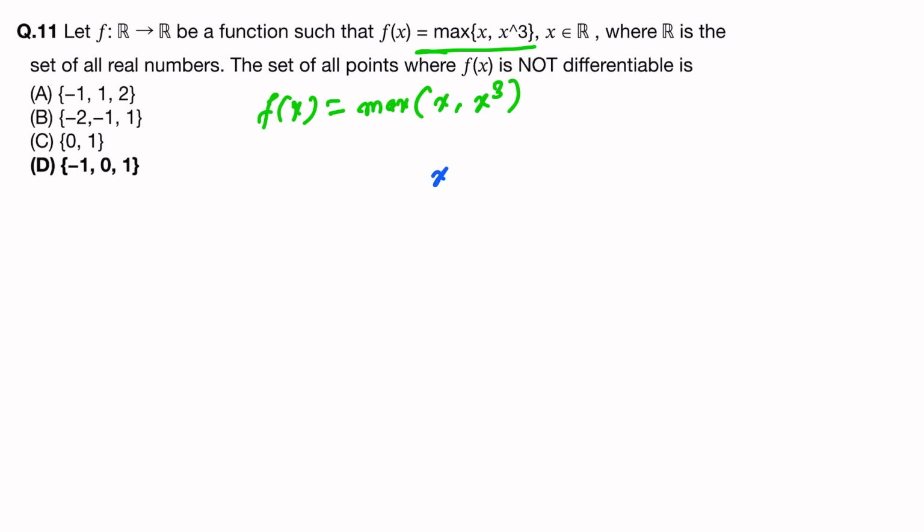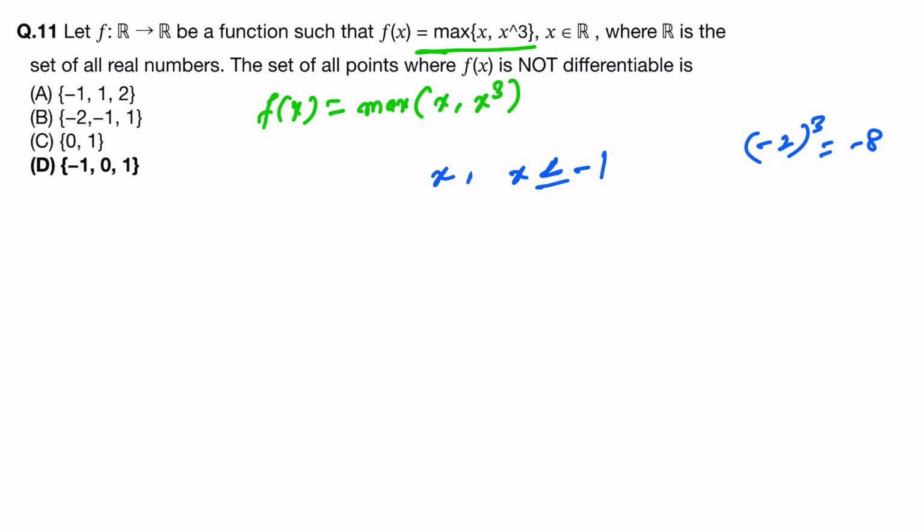Maximum will be x for the range... no, for -1, from where? If x is less than -1, see, -2 cube will be -8. So this will be x less than or equal to, just take -1. Okay, so if x is less than or equal to -1, in that case maximum will be x.